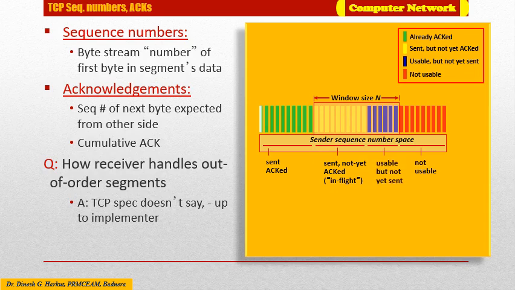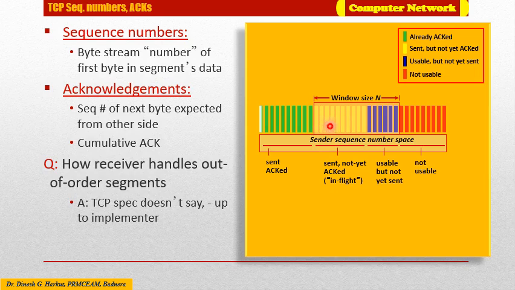Packets which are usable but not yet sent are shown in blue color. These blue packets can be called valid packets which can be used for sending but are not yet sent. The total active packets are the summation of the sent but not yet acknowledged packets and the usable but not yet sent packets, that is, yellow packets plus blue packets.